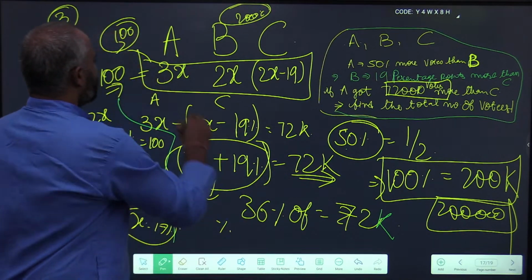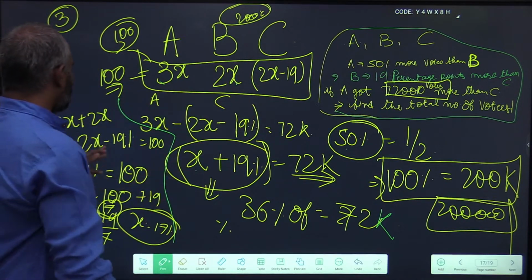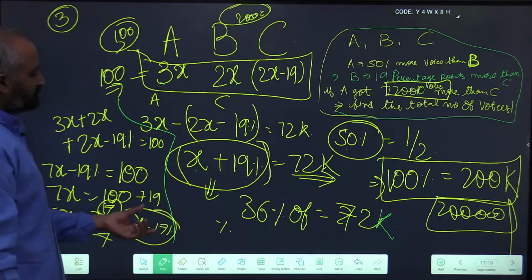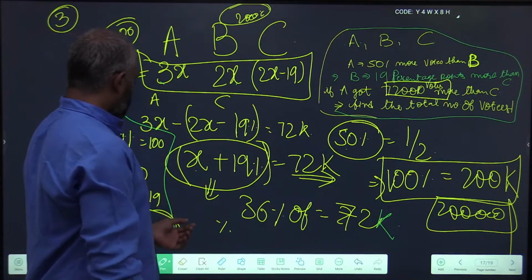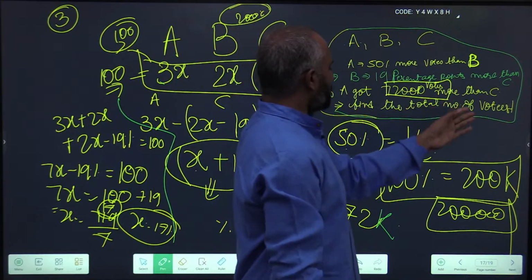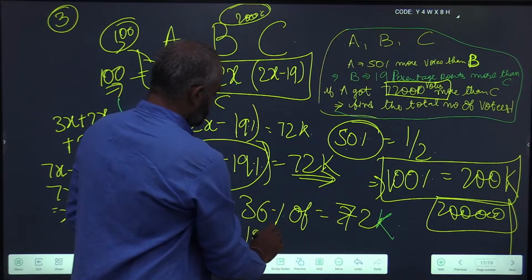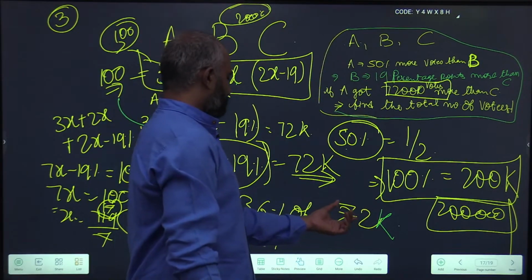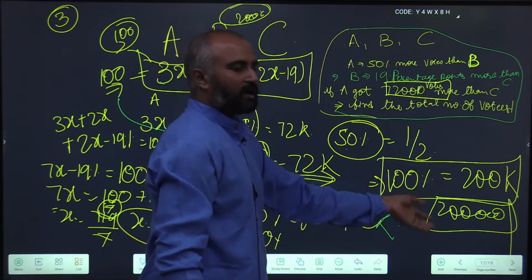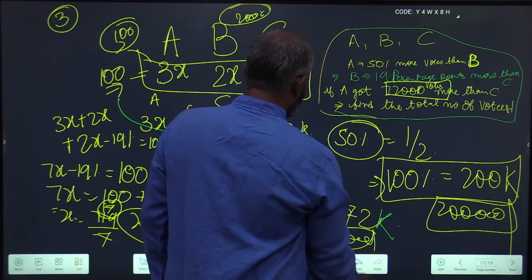Okay, we all know this is 100%, right? So 3x plus 2x plus 2x minus 19 is 100%. So x becomes 17%. Okay, so 36% is 72k. Since he has asked for total number of votes, 36% is 72k, 100% is 72k by 36 into 100. So this will be 20,000 votes.